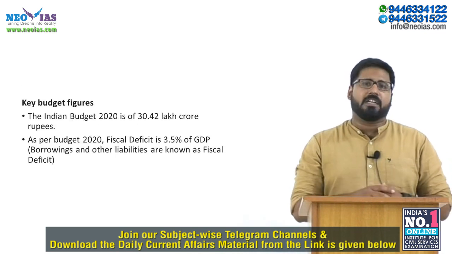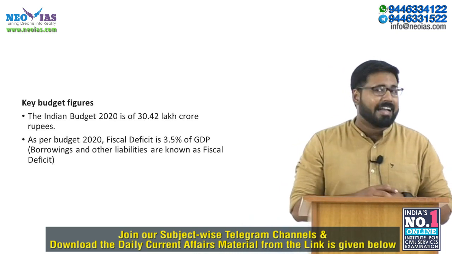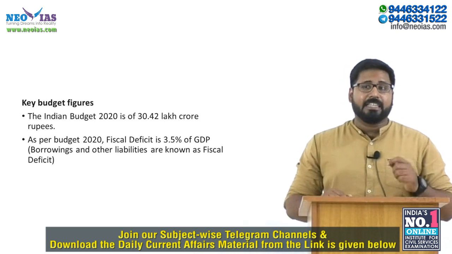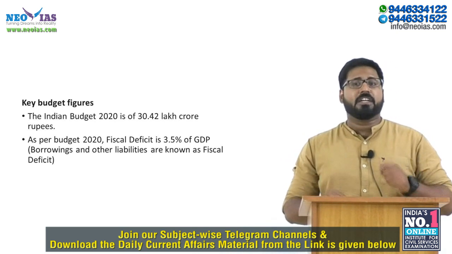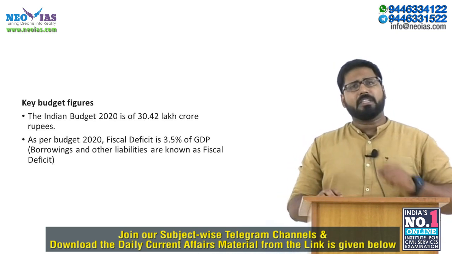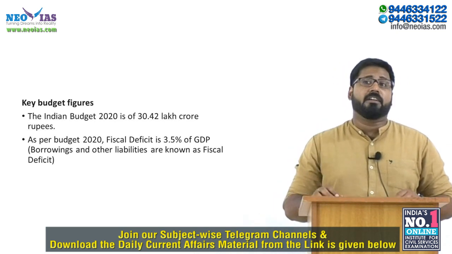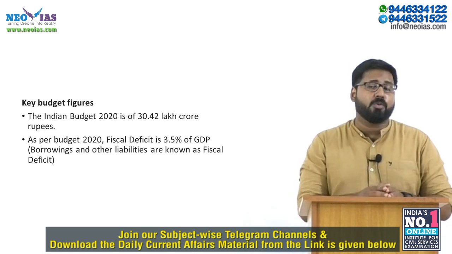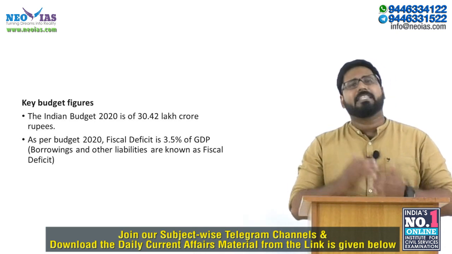Coming to the key figures under this budget, the Indian budget 2020 is of 30.42 lakh crore rupees. That is the entire budget. Now, the expenditure has increased significantly when compared to the Union Budget of 2019, where the expenditure figure was 26.98 lakh crore rupees. The total revenue expected in the financial year of 2020 to 21, without considering the borrowings, is only 22.45 lakh crores. That is, the government needs to borrow 7.96 lakh crores in the financial year of 2020-21 to basically meet its expenditure.